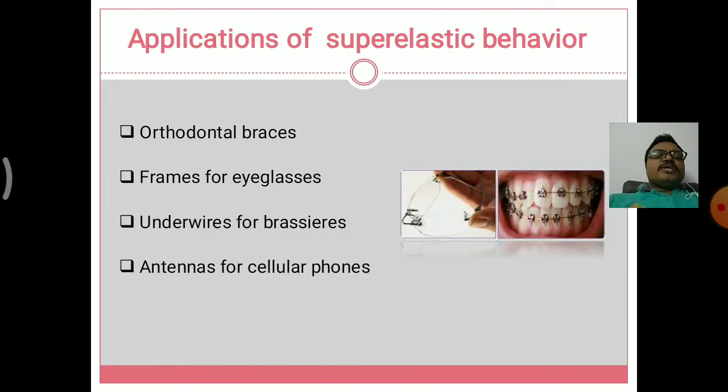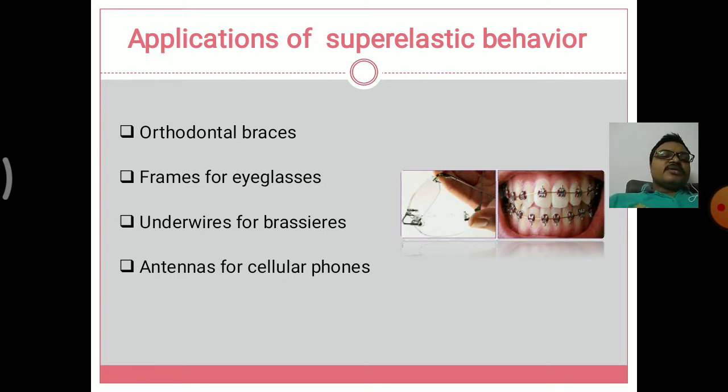Some of the common applications of super elastic behavior, which are highly used, are: first, orthodontal braces, meaning the wires and loads put on the teeth. Next, frames for eyeglasses.